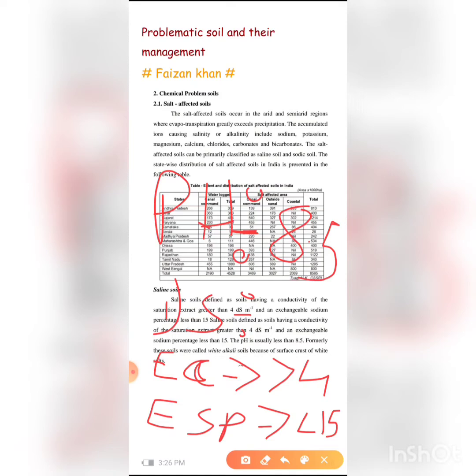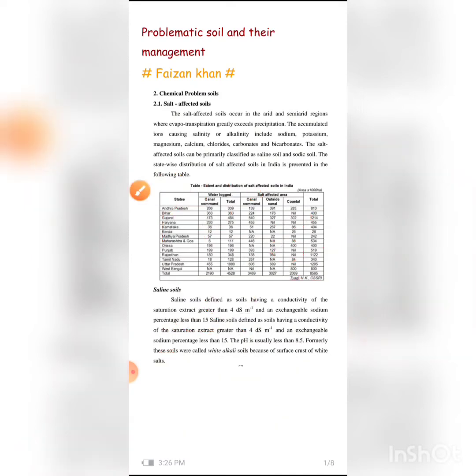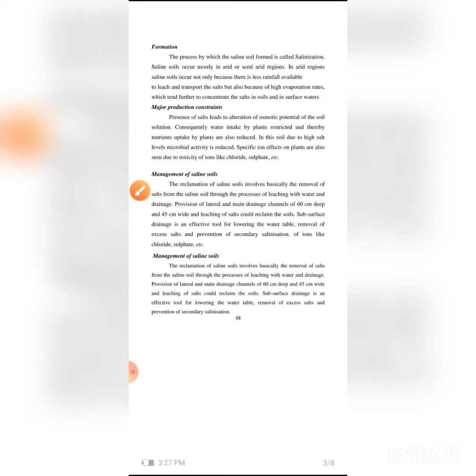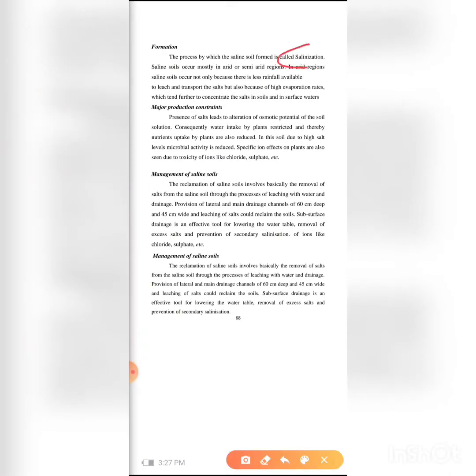Let us see the formation. The process by which saline soil is formed is known as salinization. Saline soils occur mostly in arid and semi-arid regions. In arid regions, saline soils occur not only because there is less rainfall available to leach and transport the salts, but also because of high evapotranspiration rates.